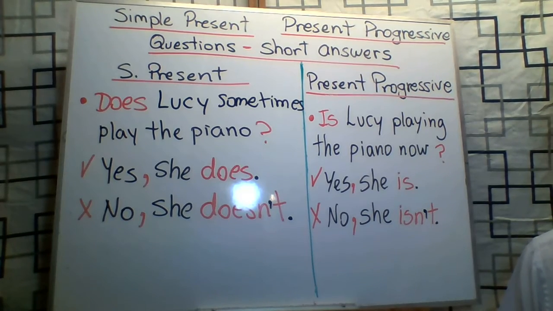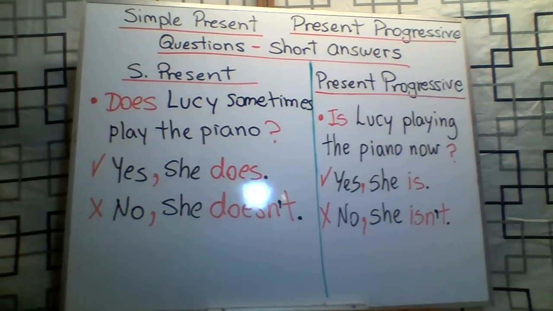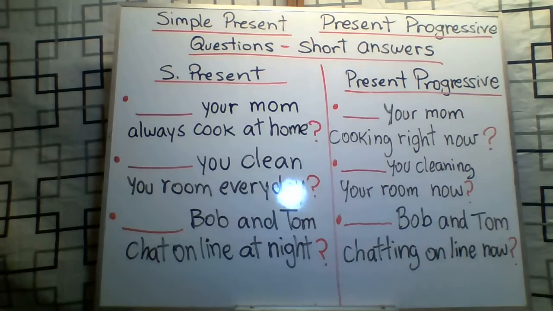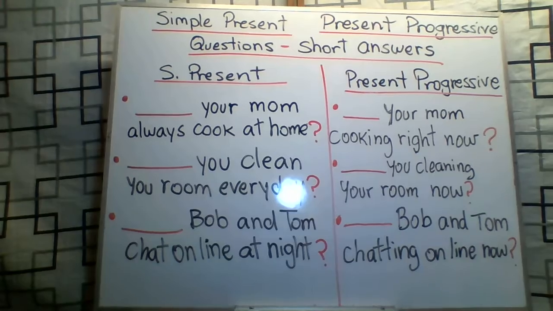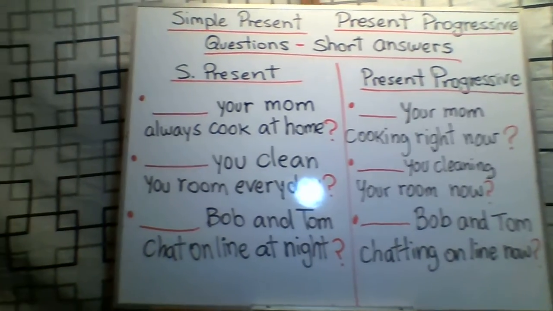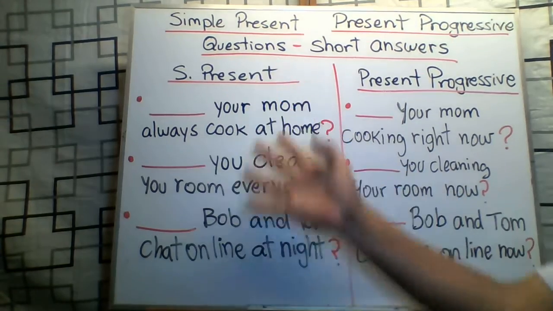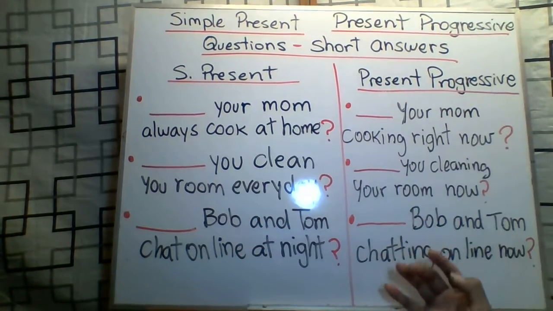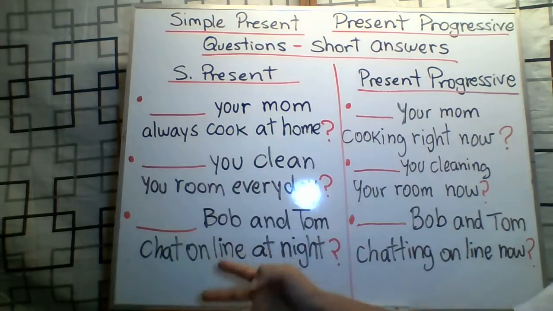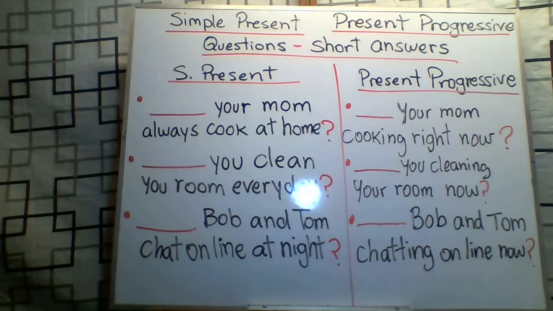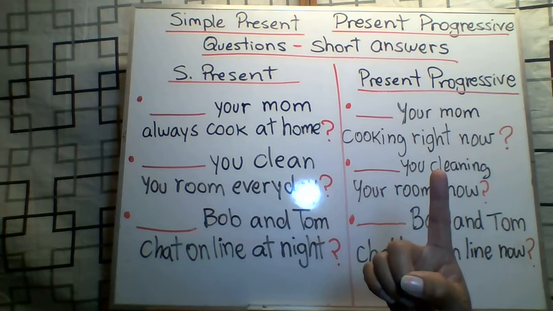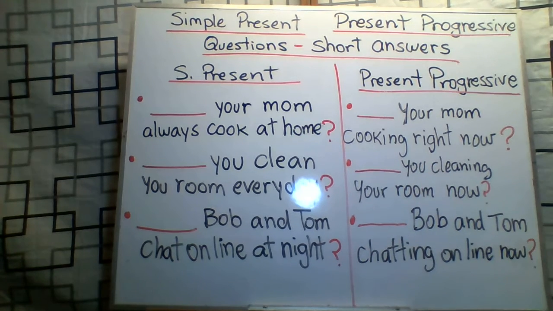Listen, I'm gonna give you a very short task. Okay, here you have some examples for the exercise. Try to do it in this moment, right now. Please pay attention, read, this is simple present and this is present progressive. Don't forget the use of do or does, and in this case, is or are. You have 1 minute. Pause your video and try to complete.